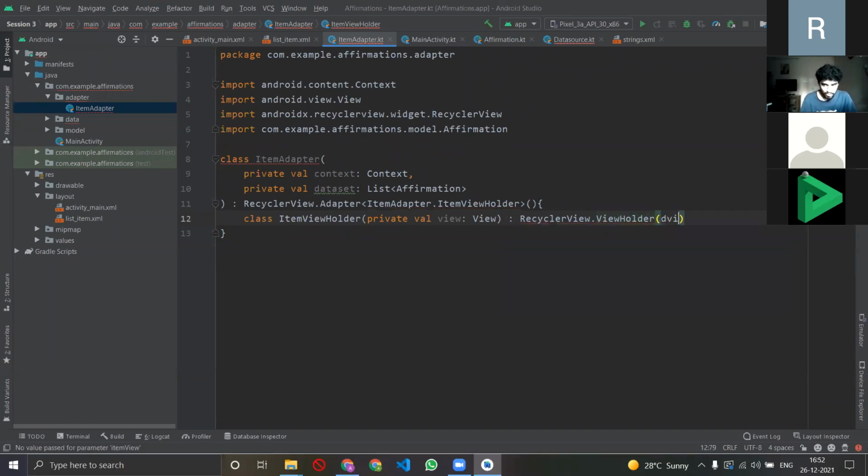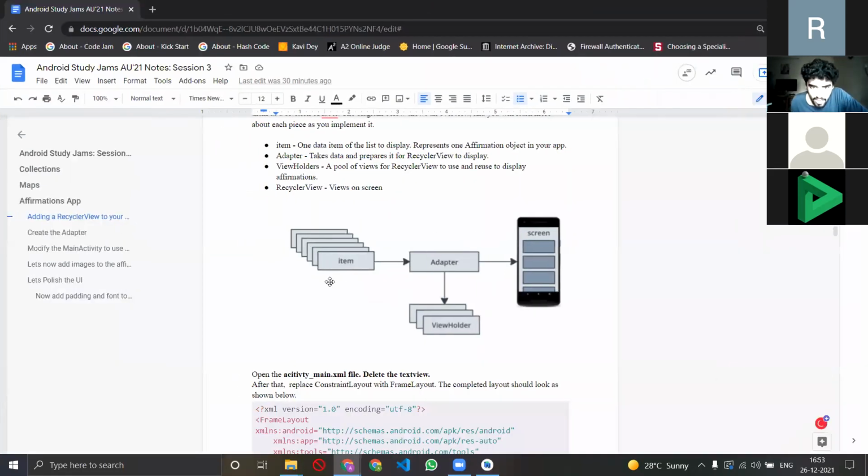And what is the view holder? I'll just show you the image for reference again, so that there is clarity. So this is the recycler view का पूरा scenario. Recycler view क्या करता है, एक item को उठाता है, उस item को एक adapter में डालता है. Adapter क्या करता है, उसको एक view holder में fit करता है, sort of like a frame, and then उसको तुम्हारी screen पे बताता है.